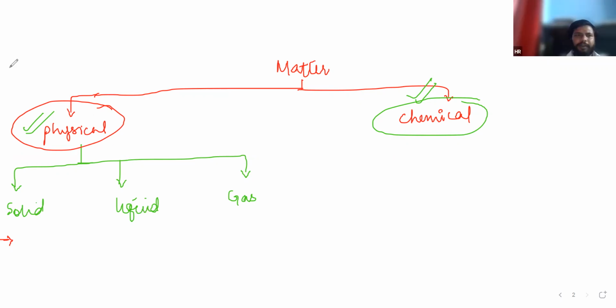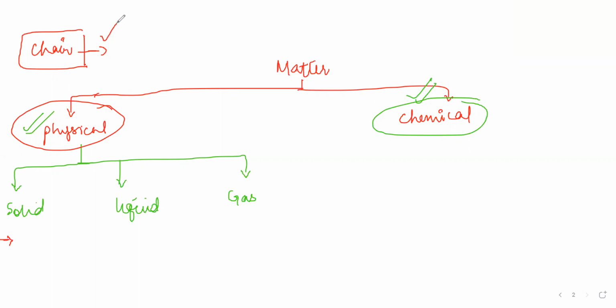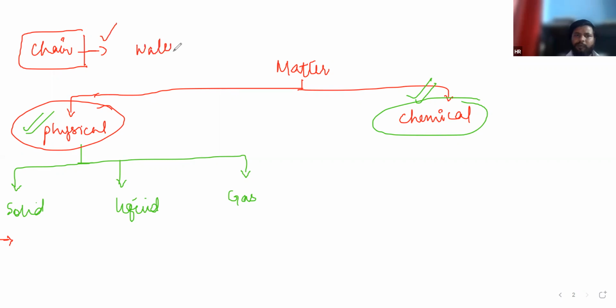Actually, if I take an example of anything, just say chair, because I already took it as an example. Is a chair solid, liquid, or gas? Solid. Why is it solid? Take water, it is liquid. Why is it in the liquid state? And for gas, take an example of CO2. Why is CO2 generally in the gaseous state?